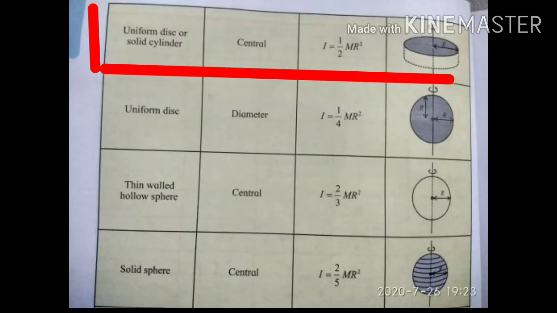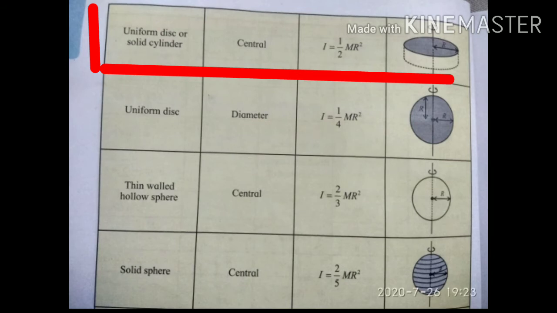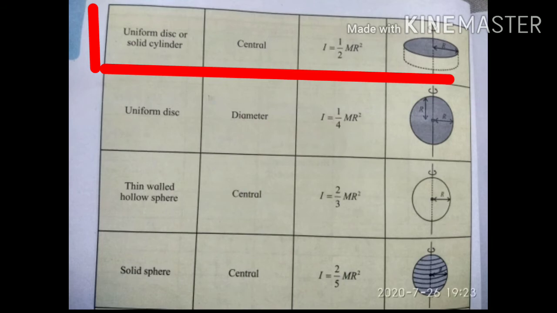The moment of inertia of a uniform disk or solid cylinder about a central axis, or about a perpendicular axis passing through its mass, or about a transverse axis, is I equal to mr square by 2, where m is the mass of the disk or the solid cylinder, and r is the radius of the disk or the solid cylinder.